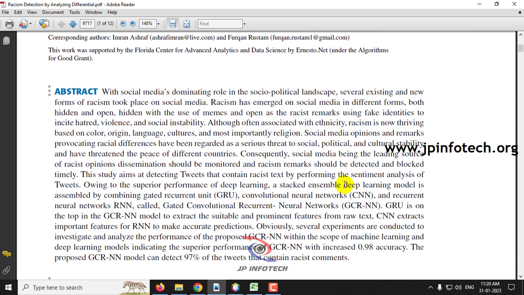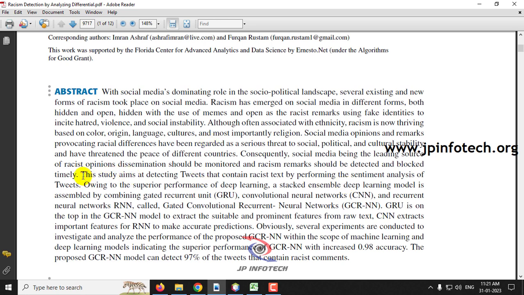So we all know that racism is an unfair way of treating people. Social media is growing largely day by day, and the users of social media are also increasing. When different kinds of users are using social media, surely a few people may also practice this kind of racism. So in this paper, the authors have proposed a model for identifying the tweets that contain racist text by performing sentiment analysis of the tweets.